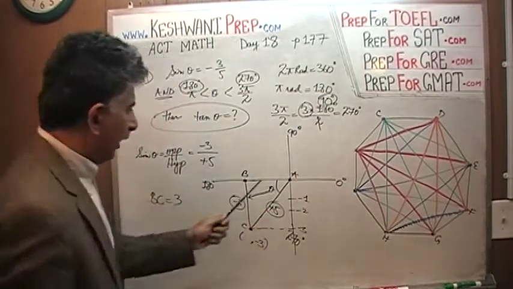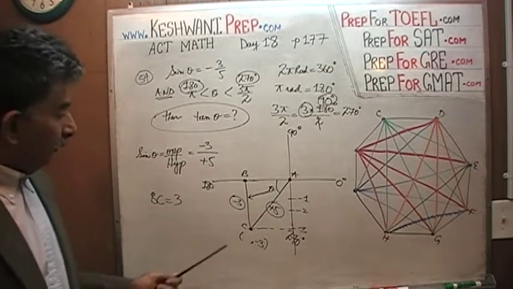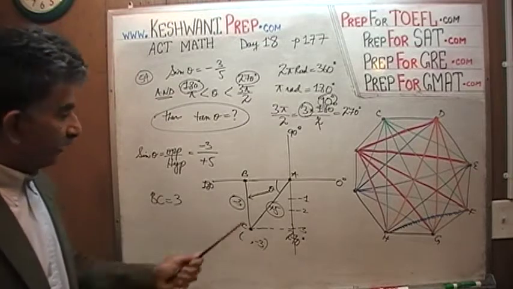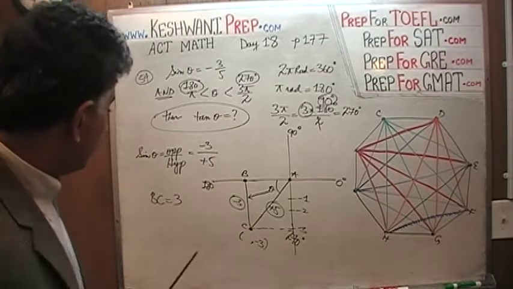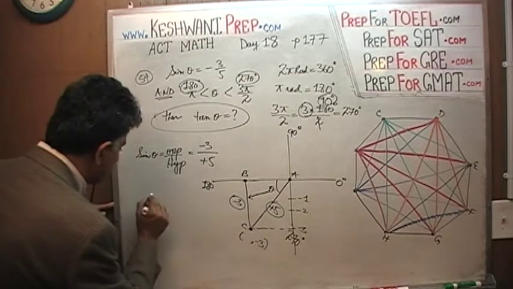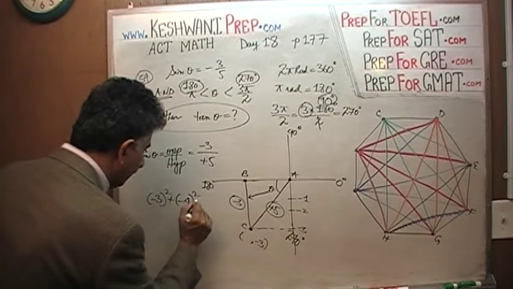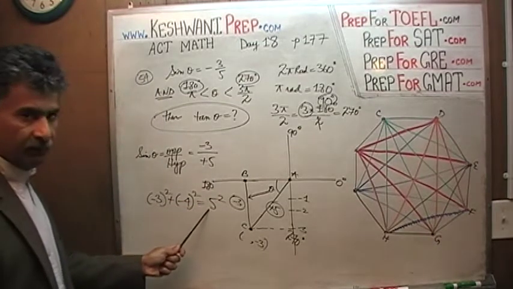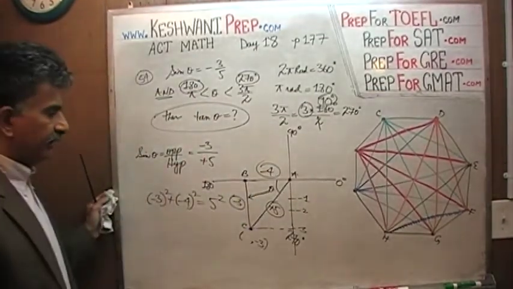The question is, how much is A to B? Well, A to B would have to be negative 4, because it's a 3, 4, 5 triangle. The hypotenuse is 5, this side is 3, this side would have to be 4, because otherwise we will have trouble with the Pythagorean theorem. The Pythagorean theorem tells us that the square of this side, negative 3 squared, plus the square of that side, negative 4 squared, would have to equal 5 squared. Which means this side is negative 4.